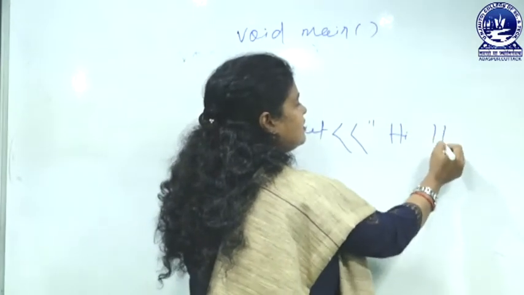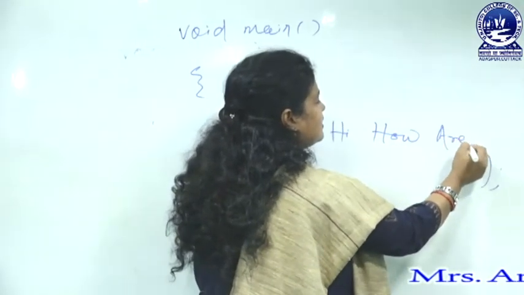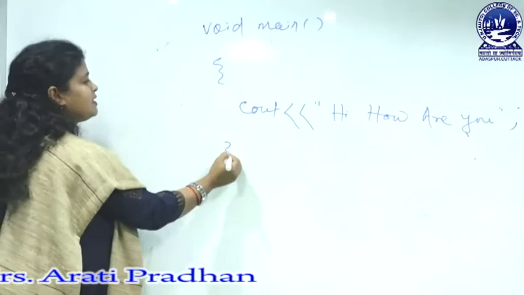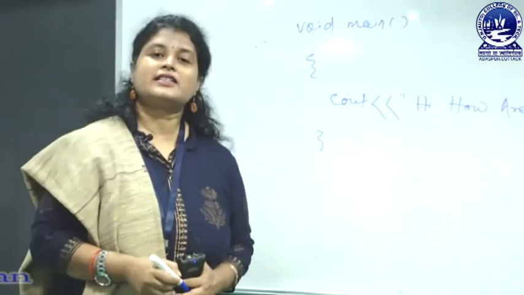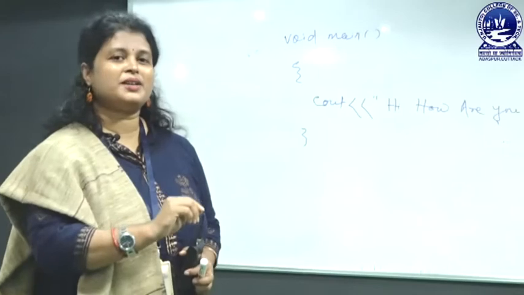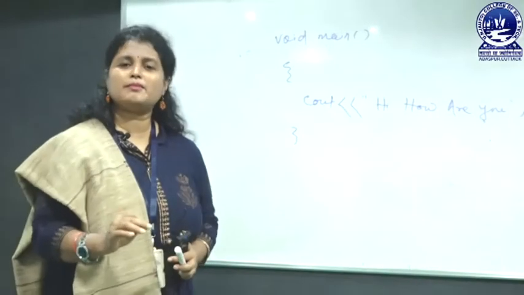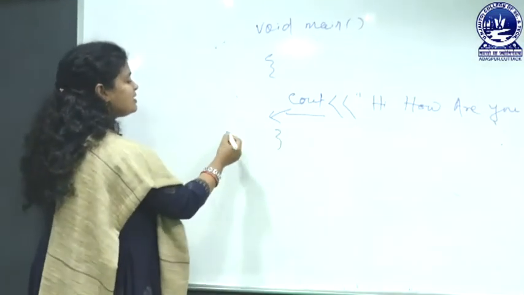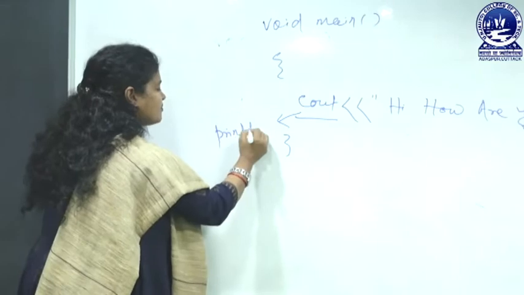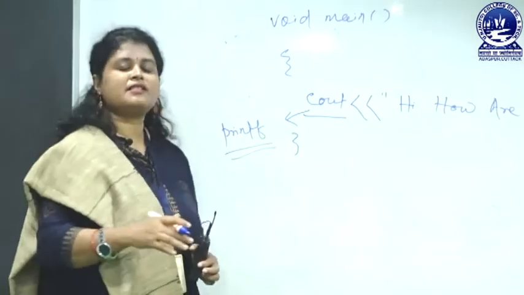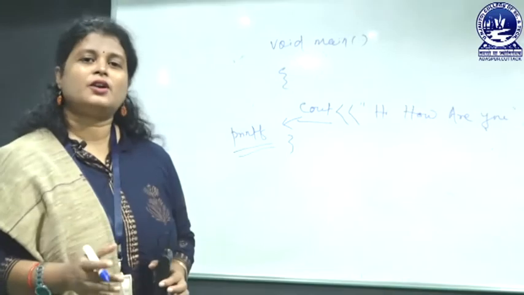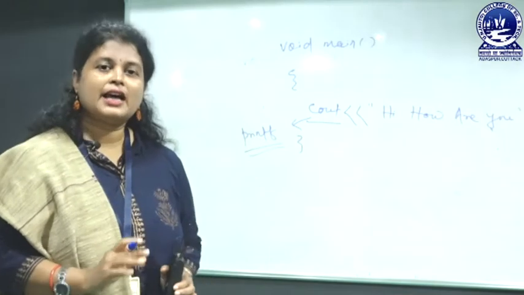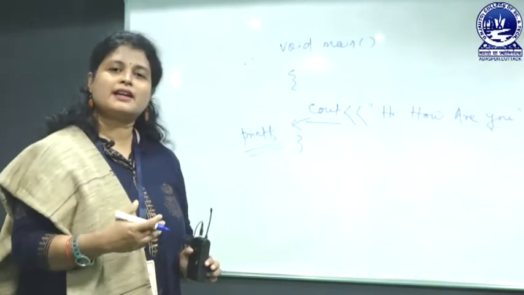hi, how are you, and the closing brace. It means that instead of printf, here we are using cout. Just remember for now that it is the replacement of printf. Actually cout is something more than printf, but up to now we just remember that cout is the replacement of printf. Now we will write the same program by using class and object.